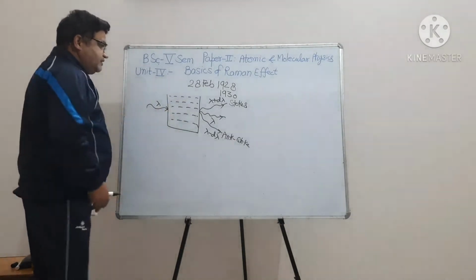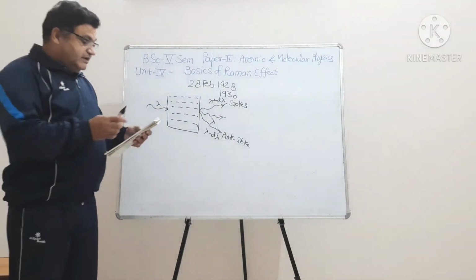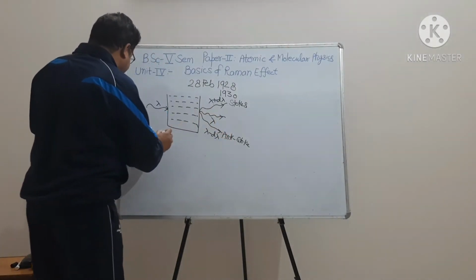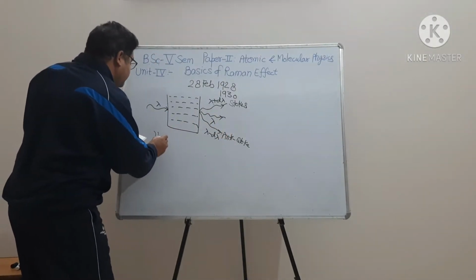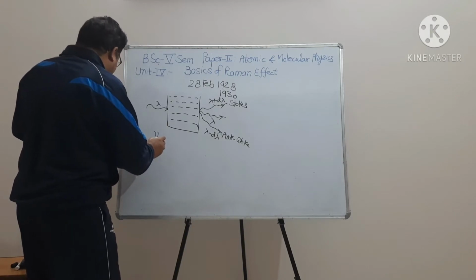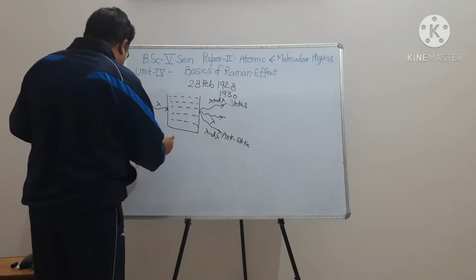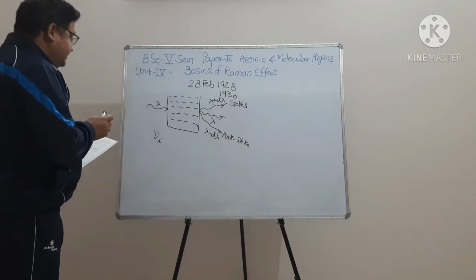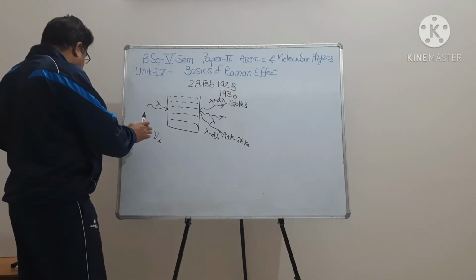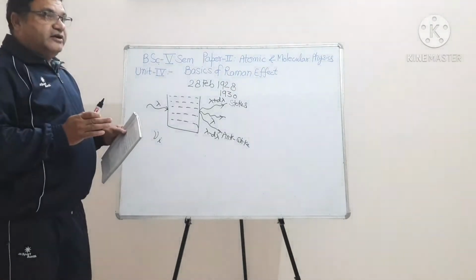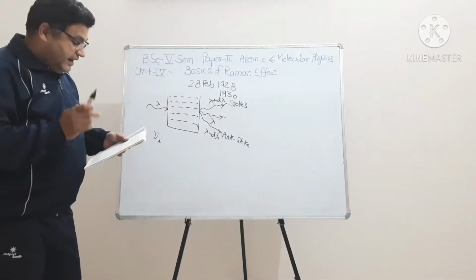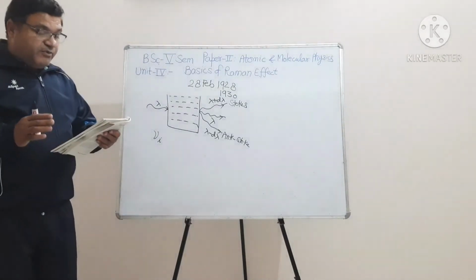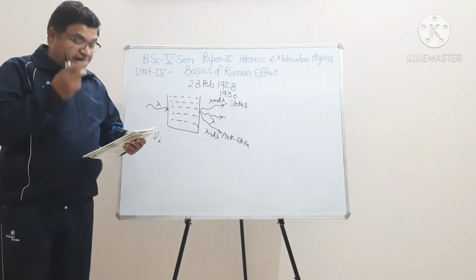In the Raman effect, the difference between the frequency of the incident line and that of the Raman line is characteristic of the scattering medium, that is, it depends only on the substance which scatters the light. Stokes lines are generally more intense than anti-Stokes lines.